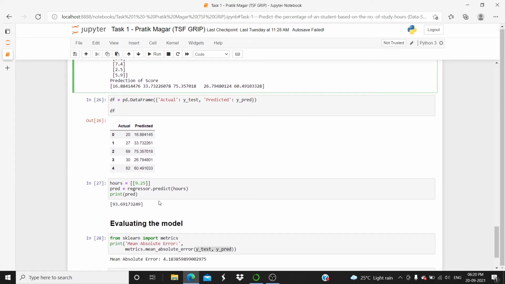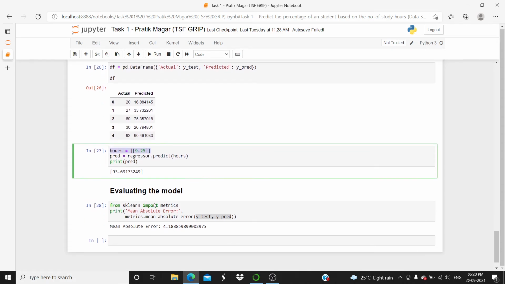If we want to predict for our own data set, so if the student studies for 9.25 hours, the predicted score will be 93.69.